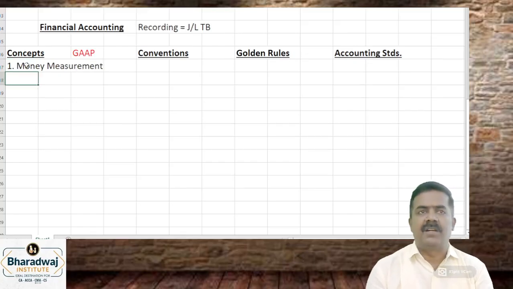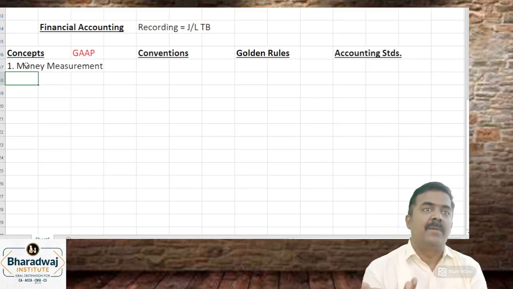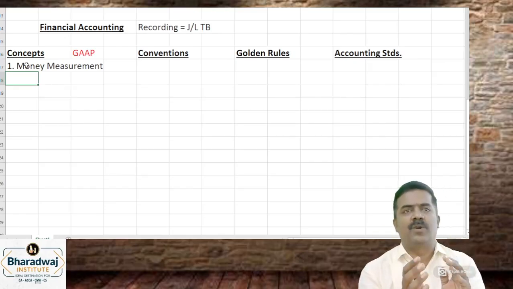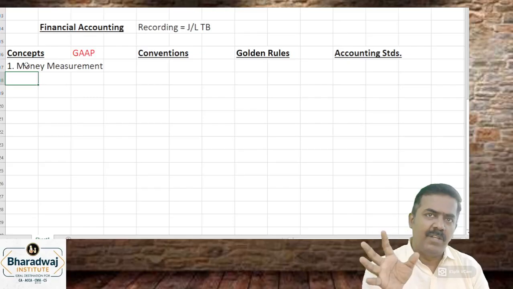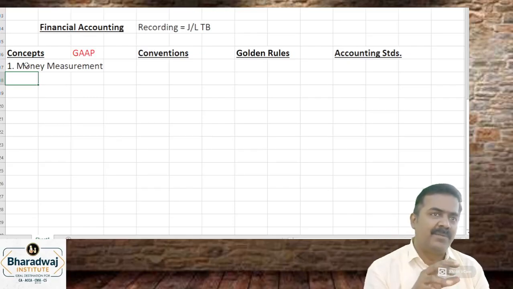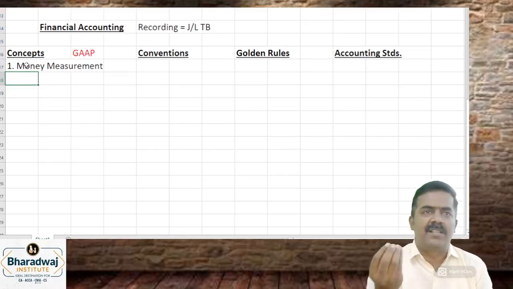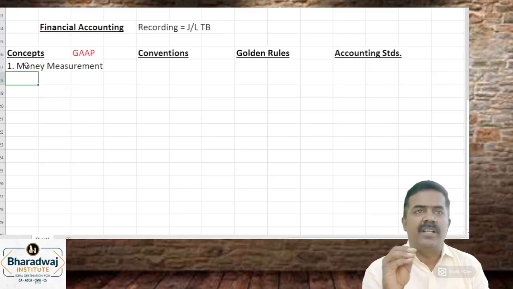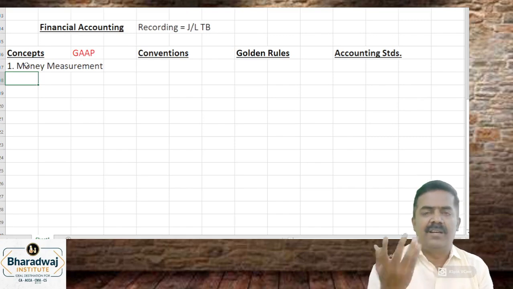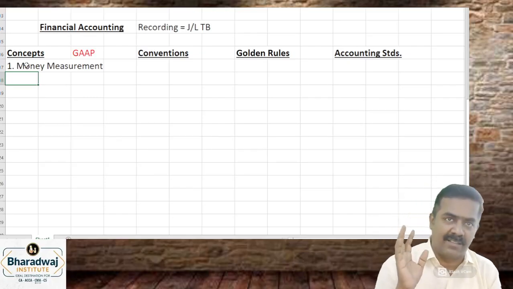What do you mean by money measurement concept? Only transactions which have money or money's worth are recorded. For example, I purchase 10,000 kilograms of raw material for 5 lakhs. Will you record kilograms or money value? Money value only will be recorded. We are paying about 500 employees a salary of about 10 lakhs. Salary only will be recorded. Quantities, ethical nature, etc. are not recorded. This represents only financial character.